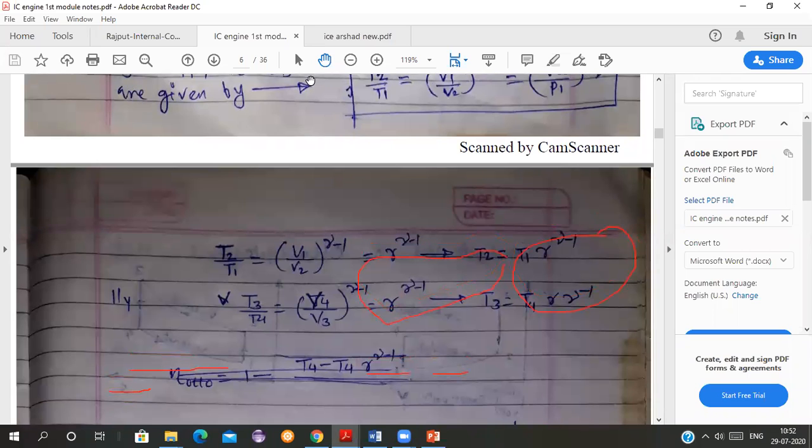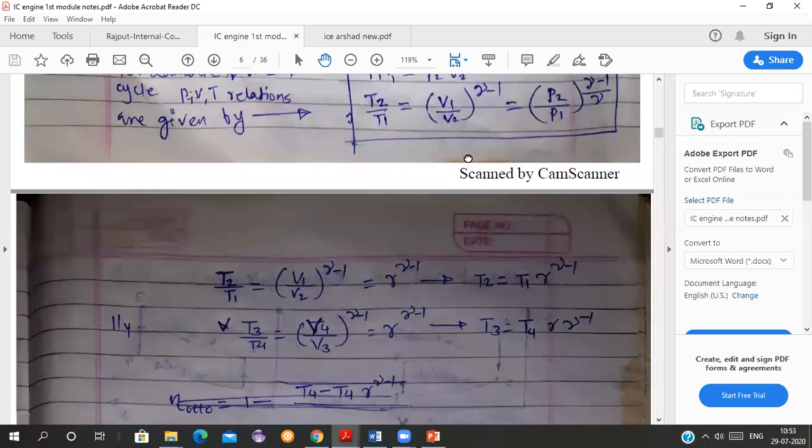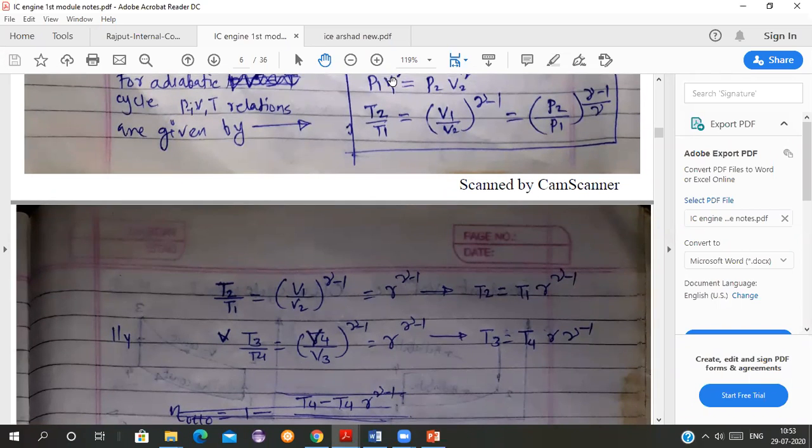Now see, I am using it to solve the derivation. T2 upon T1 is equal to V1 upon V2 raised to gamma minus 1. From here I am taking the formula.